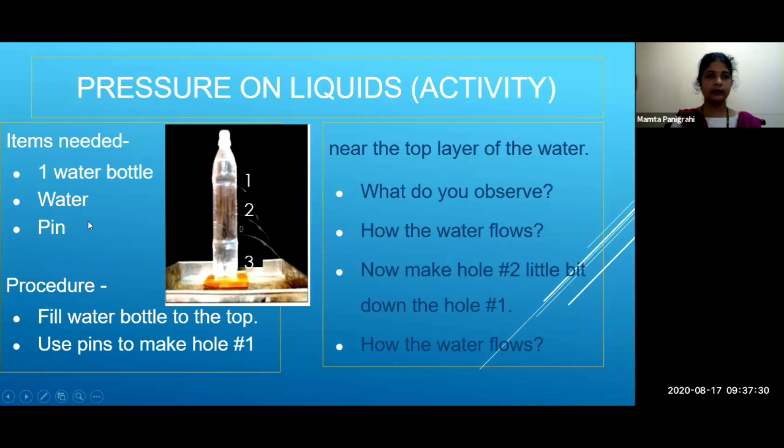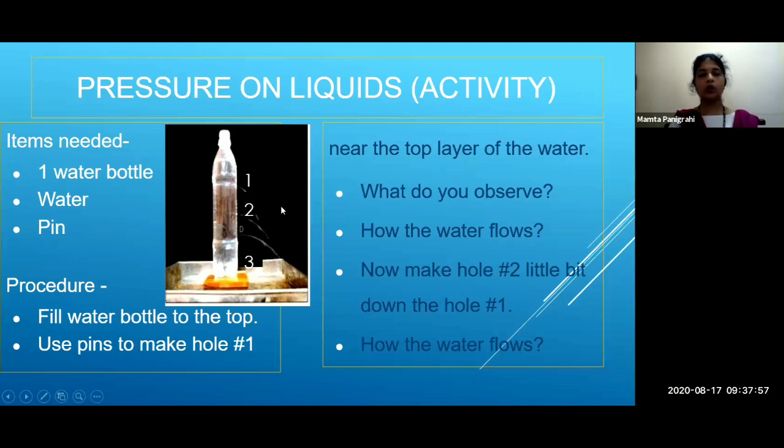You need one sharp pin to make holes. You need to make 3 holes, 1, 2 and 3, as shown in this diagram. Now make holes 1, 2, 3 and fill the water to the top.